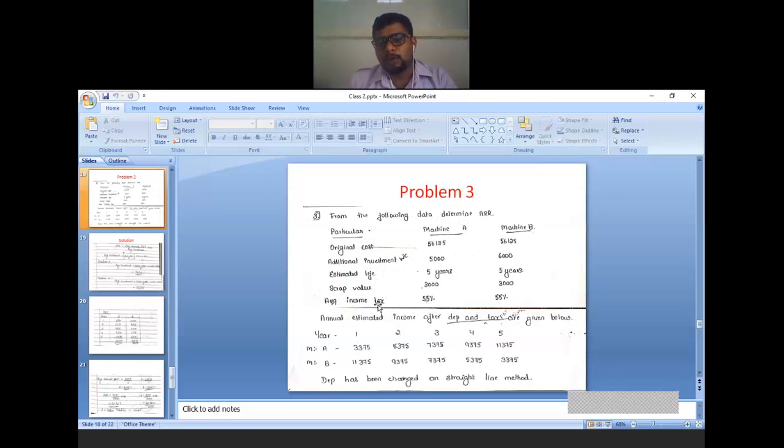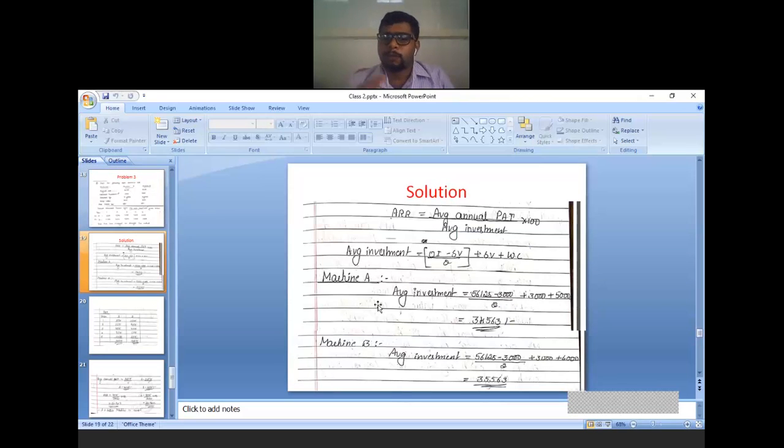Solution part, you have to calculate ARR. Formula: ARR is equal to average annual PAT divided by average investment multiply with 100. I am calculating for machine A now. Average investment, original investment minus scrap value divided by 2 plus scrap value plus working capital. All the information given in the problem. Additional investment means working capital. You got the answer, average investment.